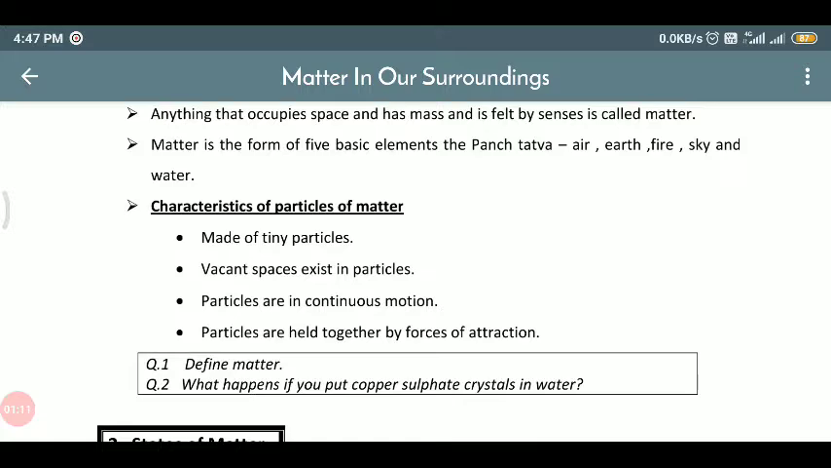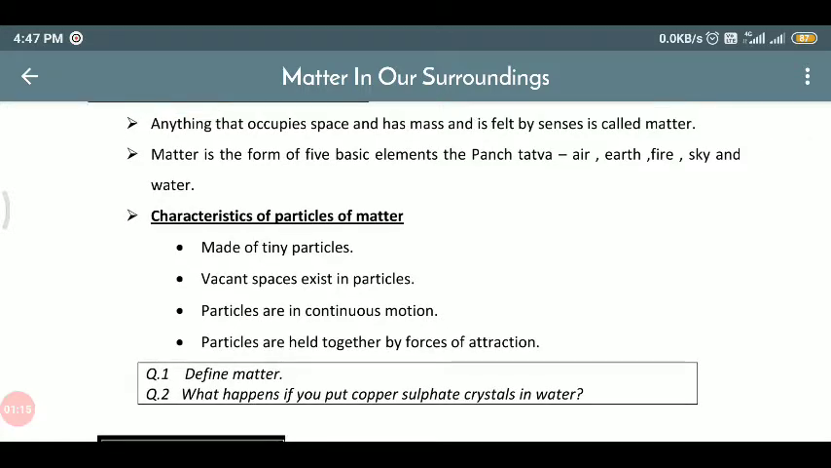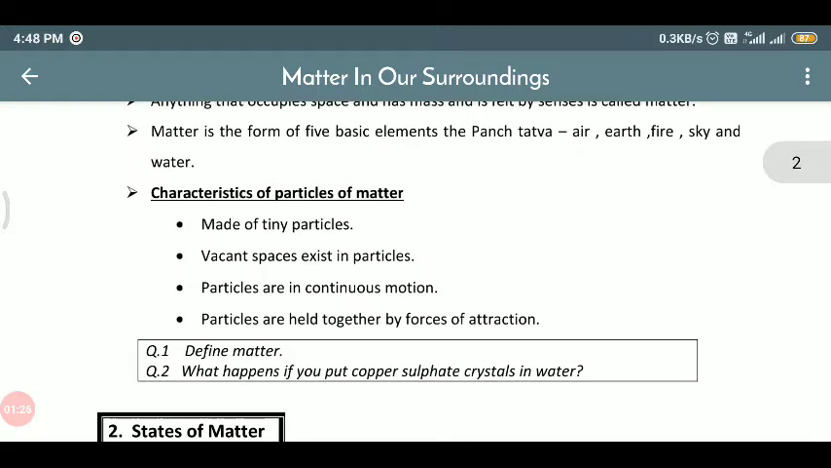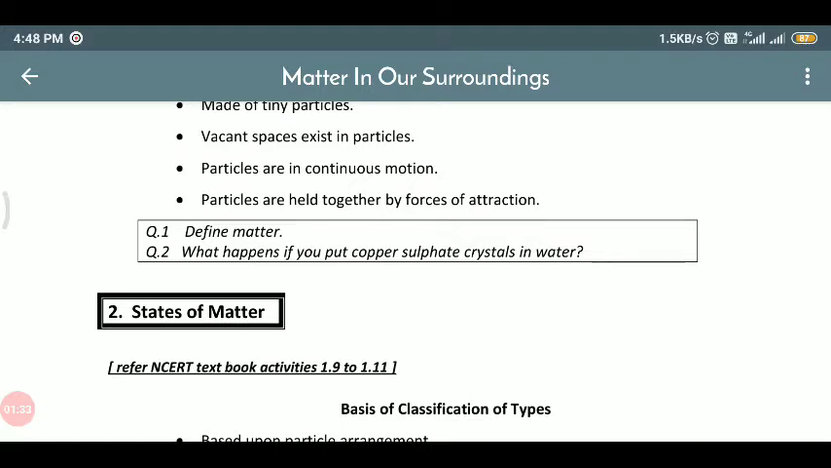It means that matter is made up of tiny small particles, and inside the matter there is a small space which is vacant, and the particles which are present inside the matter are in continuous motion, and the force of attraction also occurs between the particles which are present in matter.